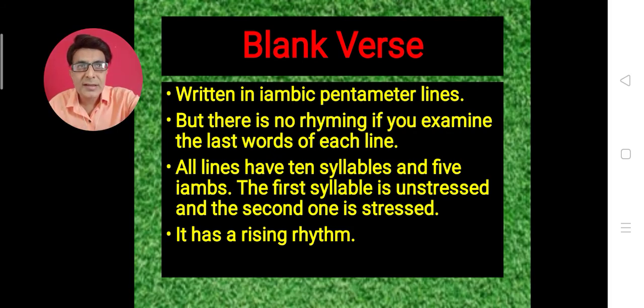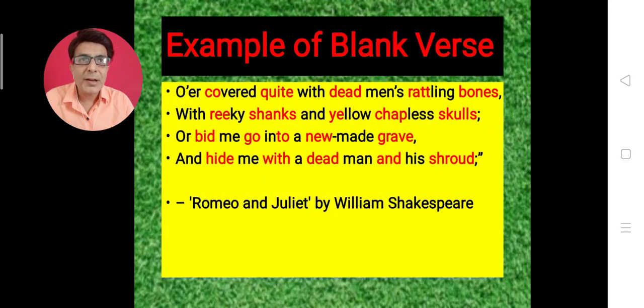Now let's take one example and try to understand this rhythm or these pentameter lines. I have taken this example from a very popular play written by William Shakespeare, Romeo and Juliet. As you can see in the 4 lines here, if you count the syllables in each line, there are 10 syllables. The syllables in black color are unstressed, and the syllables in red color are stressed.